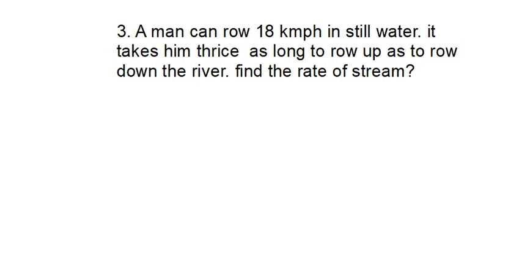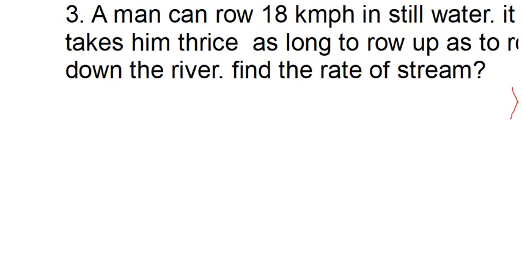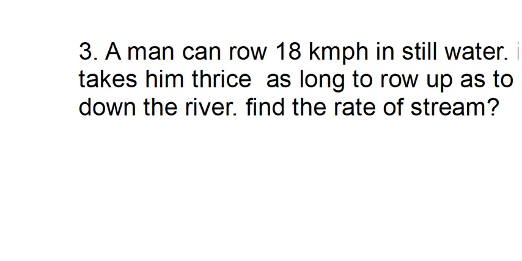Here they ask only to find the rate of stream, that is the current speed, but you can also find the x value, that is the boatman's speed. Now see that question. See guys, the important question. A man can row 18 km per hour in still water. That directly is the x value they gave. Yes or no? The x value they gave in this particular problem. A man can row in still water only. Takes him thrice as long to row up as down the river. Be careful with this statement. You have to remember this statement. You have to frame the equation.